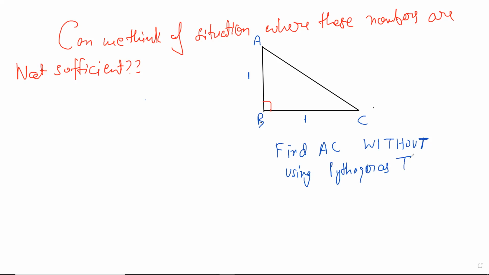Okay, all of you, please try this, and maybe you can send me solutions, or next class we can discuss it, or you can just send me along the way during the week. So find AC without using Pythagoras. Just try to find it some other way. And of course, don't measure it. You really cannot measure it precisely.